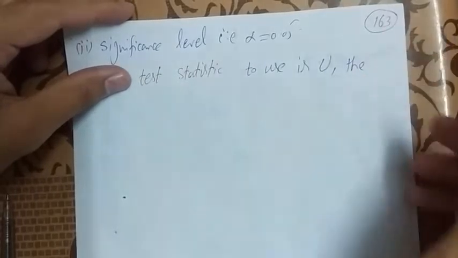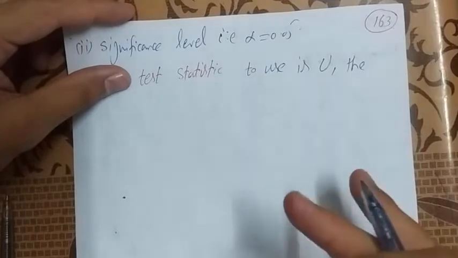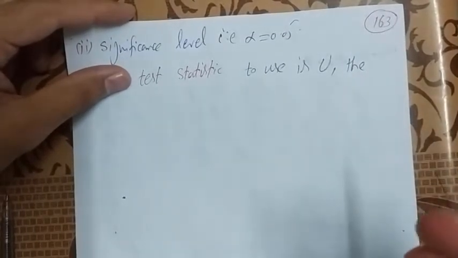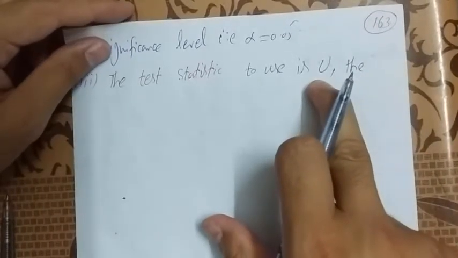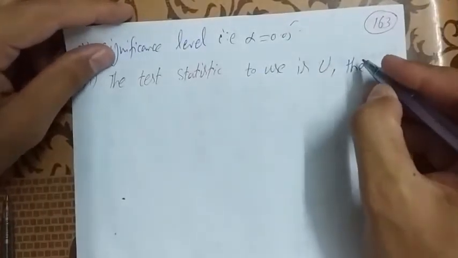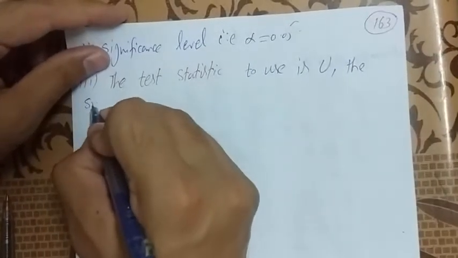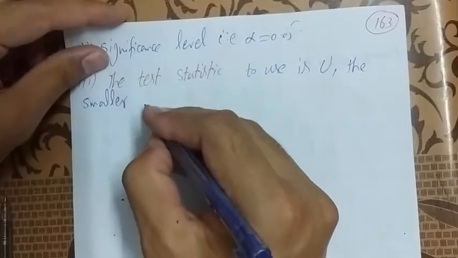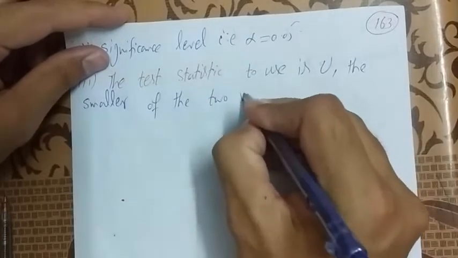When we compute the values from the given data, then the result of U which is less is what we take for U. The smaller of the two values.